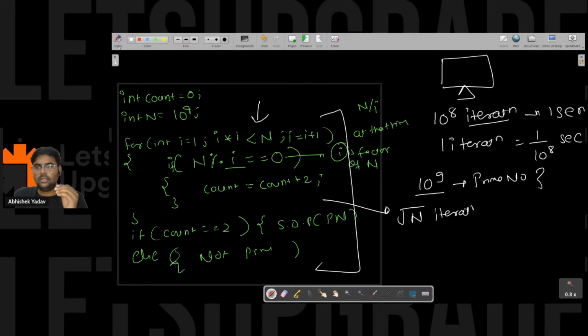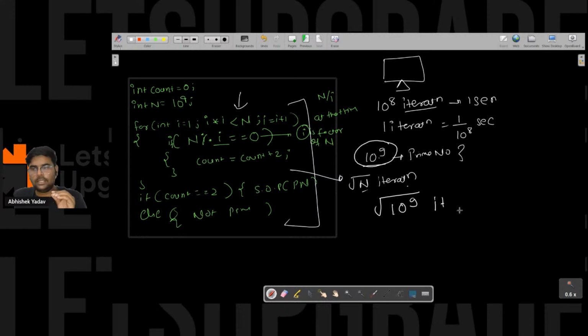So here, if I have to check whether 10 to the power 9 is a prime number or not, it is doing square root of n iterations, that is square root of 10 to the power 9 iterations, right? One iteration is equal to 1 upon 10 to the power 8 second. So square root of 10 to the power 9 iterations is equal to square root of 10 to the power 9 upon 10 to the power 8 second. And here square root of 10 to the power 9 is equal to 10 to the power 9 divided by 2, upon 10 to the power 8 second.